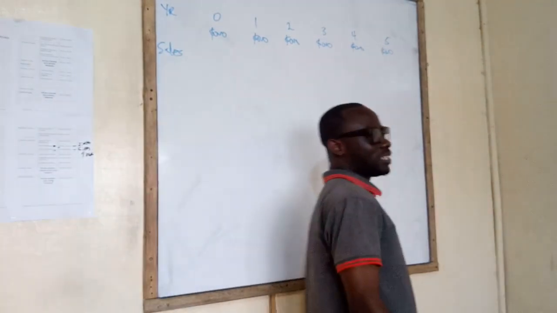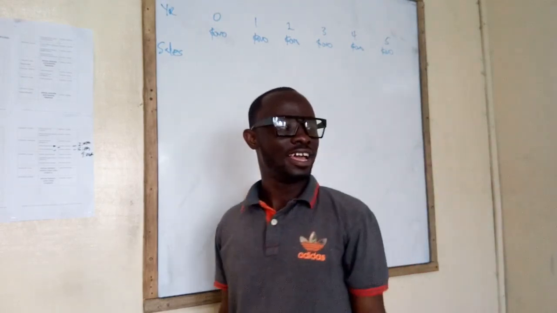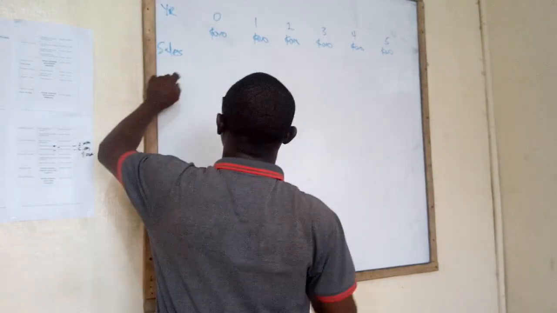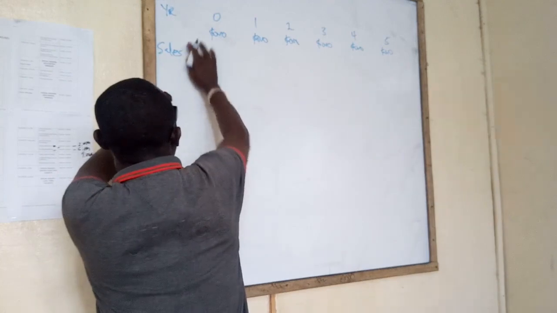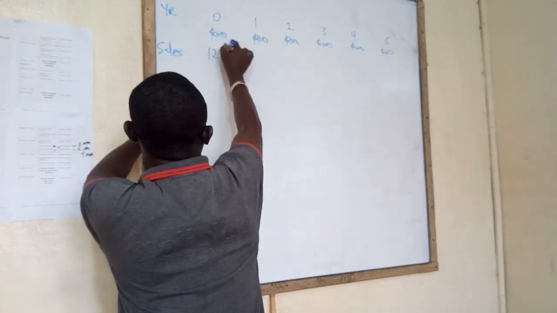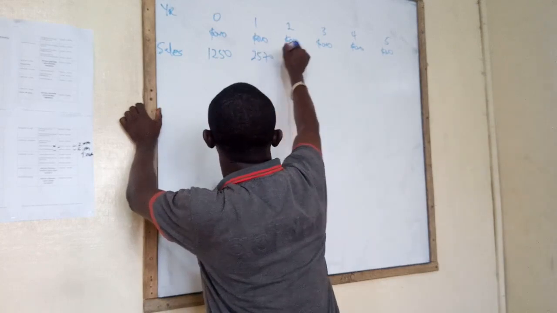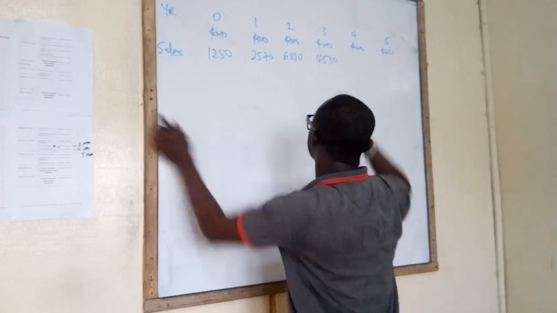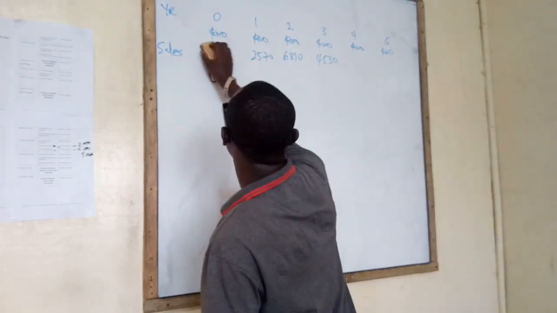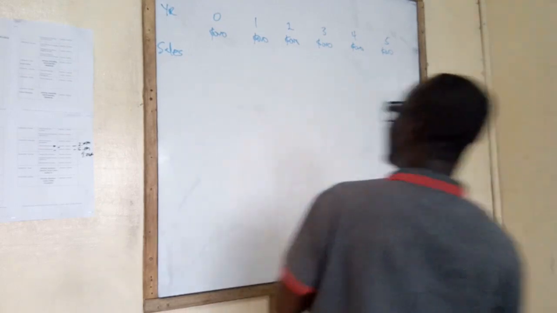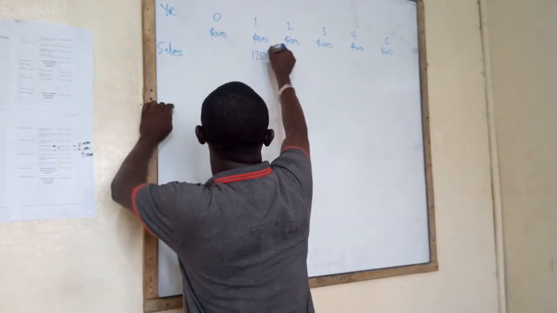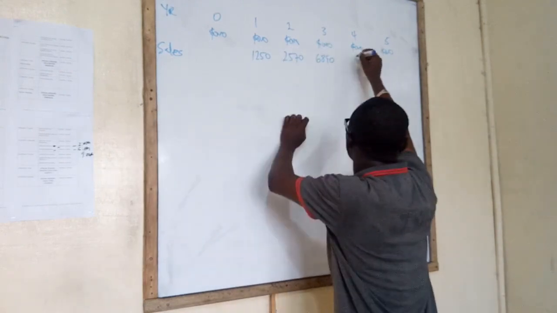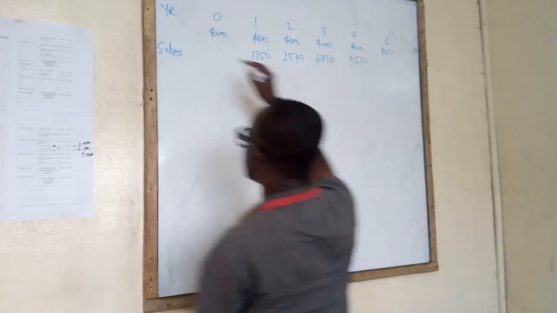Sales. The capital allowance is the same. Say the cost is the same. Sales, no workings. So please give me the answer. 2570. 6890. 4530. I see you've done it. This is my mistake. Let's go. 1. 2570. 6890. 4530.